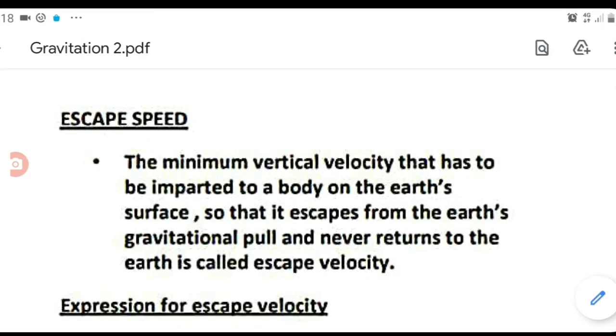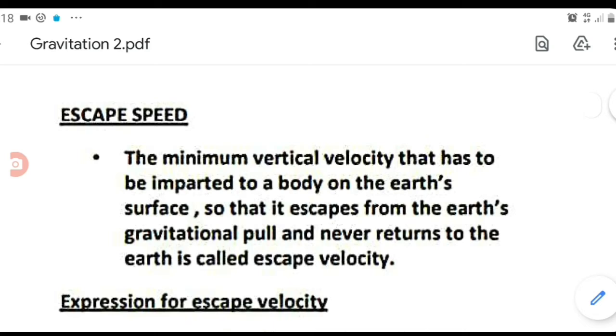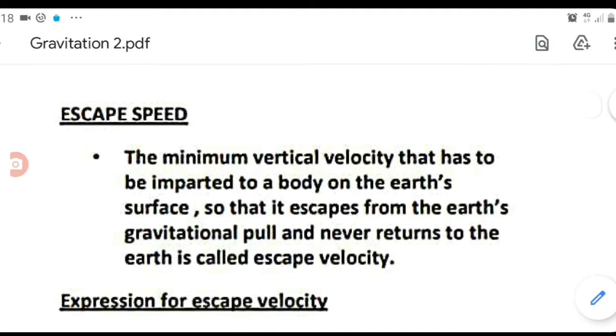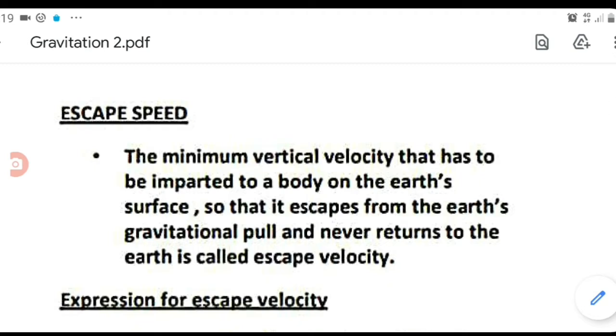When an object goes away from the surface of Earth, the distance between Earth and the object is increasing. Because of this increase in the distance, the gravitational force between Earth and that particular object decreases. So, as an object goes away from the surface of Earth, the gravitational pull on that object is decreasing. Now we can assume a certain distance at which the gravitational pull due to Earth becomes zero. Thereafter, if the object is able to go beyond that distance, surely that object will not come back to the